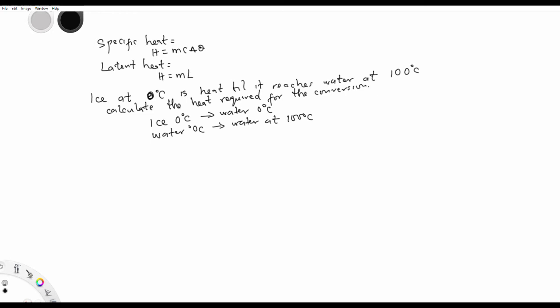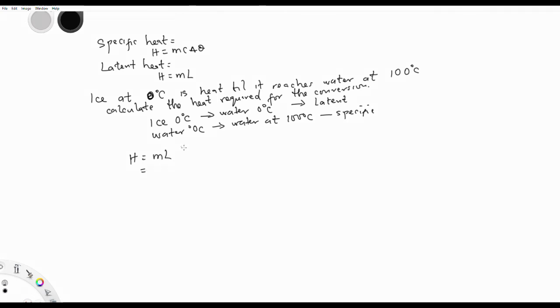Okay, now for this one, you should have guessed. This one is the latent heat, and this one is the specific heat. So for the latent heat, now let's quickly solve it. The H for latent heat is mL, remember?